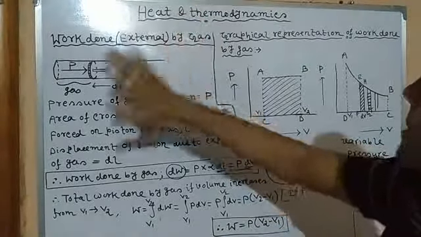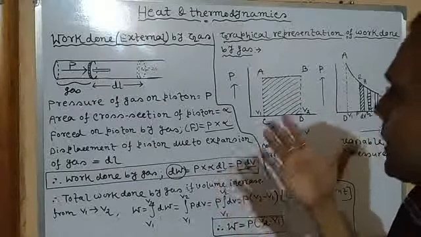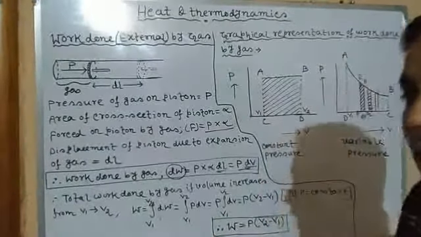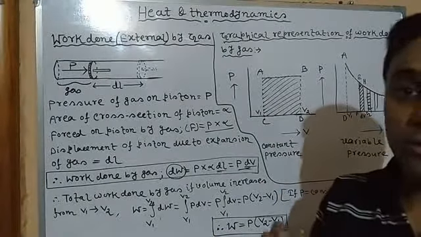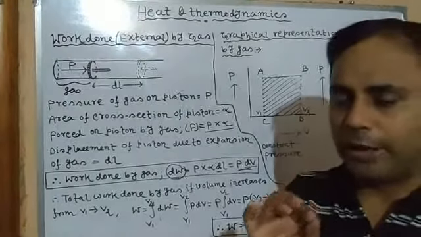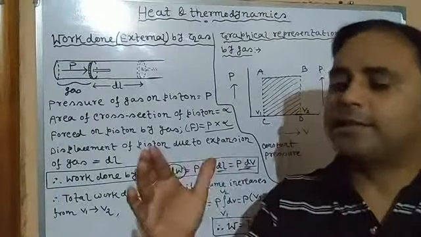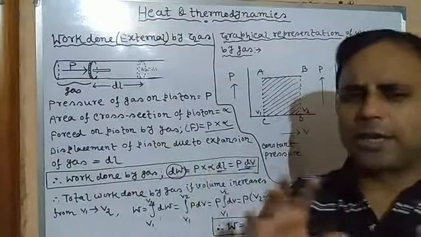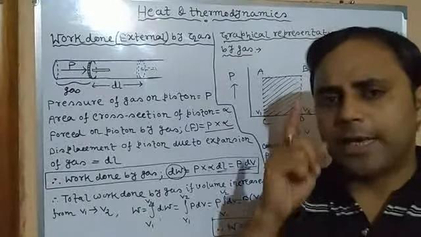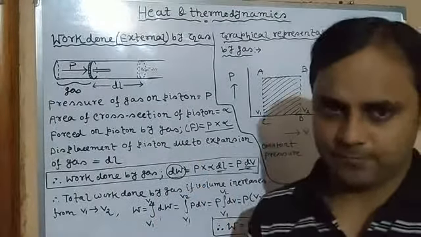when gas does work externally during expansion, since volume increases, work is done by the gas. So in this case, work is considered as positive. These are very important terms you need to remember. During expansion, when work is done by the gas, since volume increases, work is considered positive. Why? Since volume increases. Now when work is done on the gas,